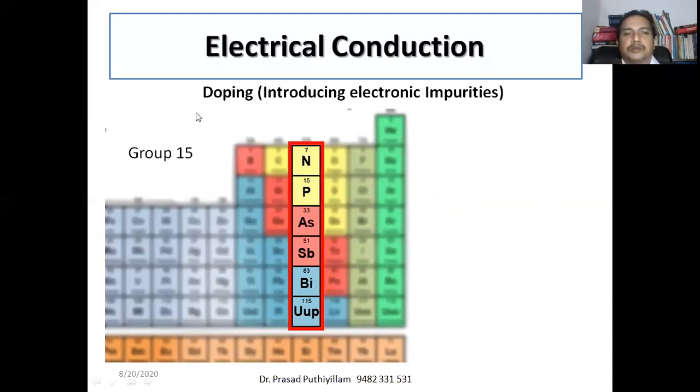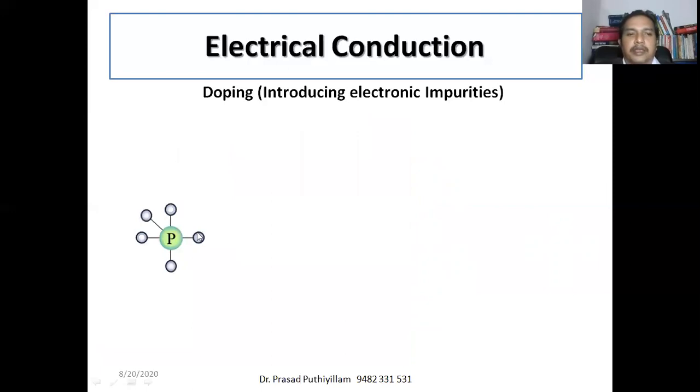Suppose to that structure of silicon, we introduce an element of group 15. Okay, so this is group 15, which we also call the nitrogen group. Say phosphorus is added, phosphorus is having 5 valency. It is group number 15, with the configuration 3s2 3p3. Therefore, a total of 5 electrons are there in the outermost orbital.